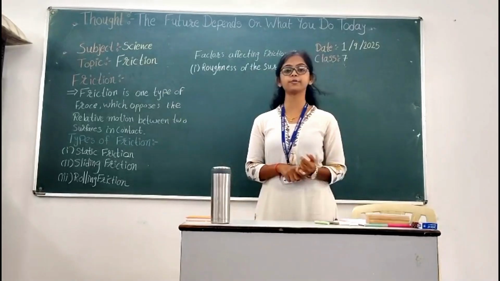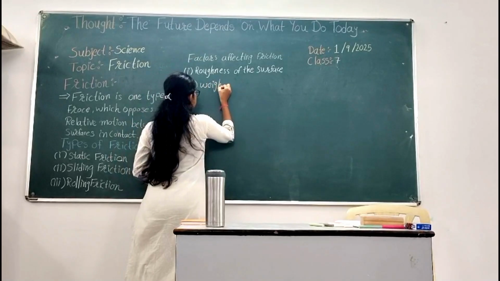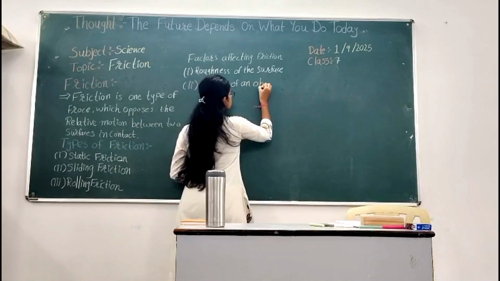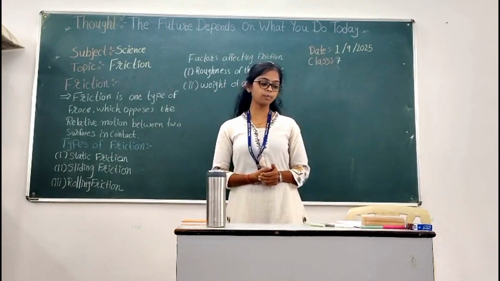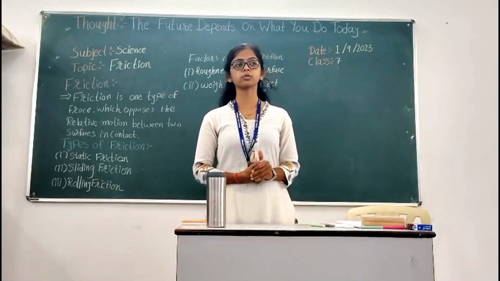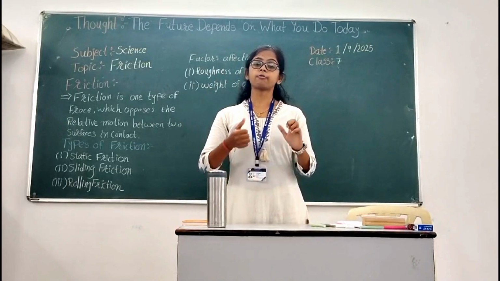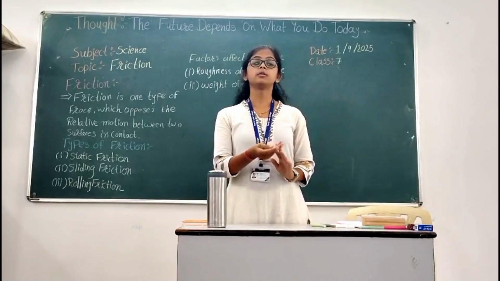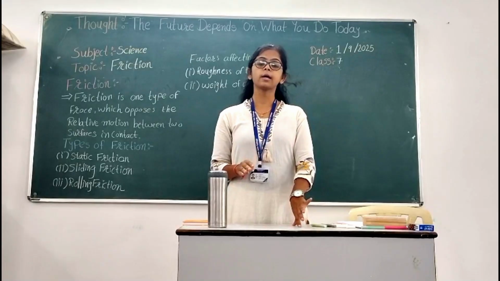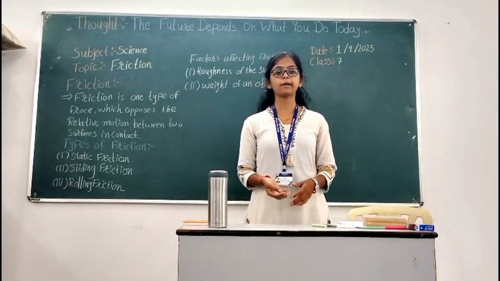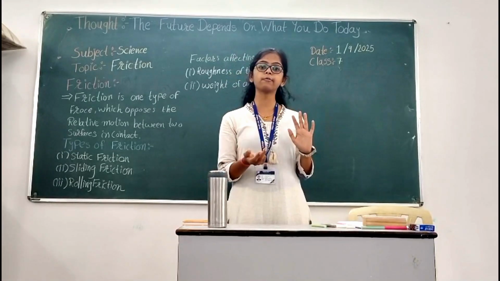Second factor is weight of the object. The heavier the object, the more friction is produced. For example, when you try to move a heavy cupboard, more energy is used because the friction between the surface of the floor and the surface of the cupboard is more. Therefore, more of our energy is used because we have to give more force.